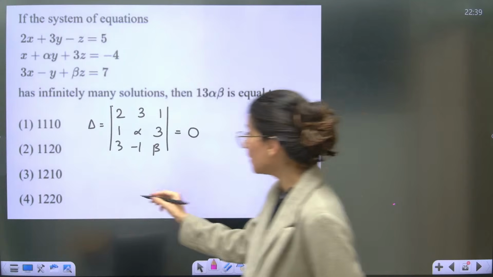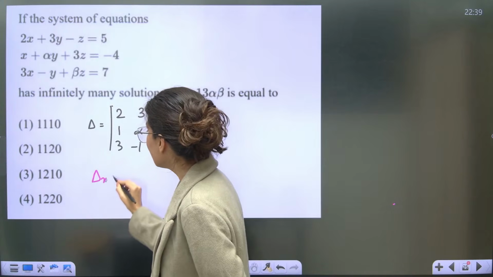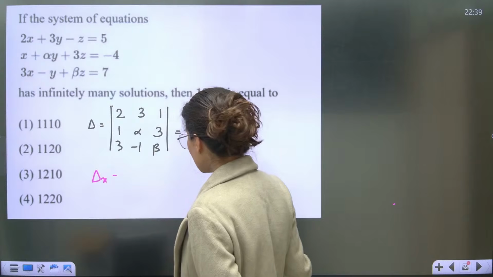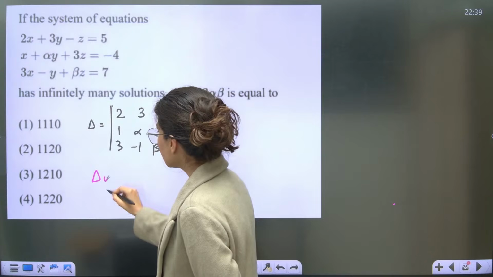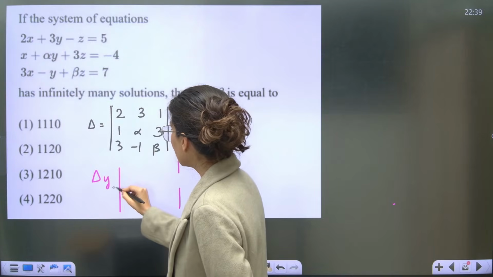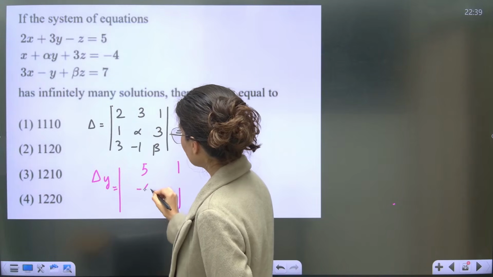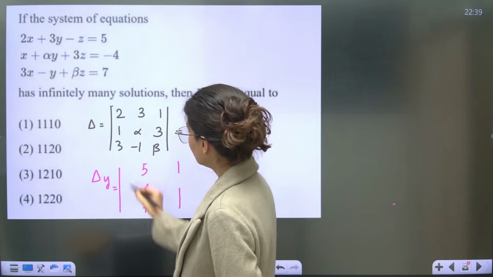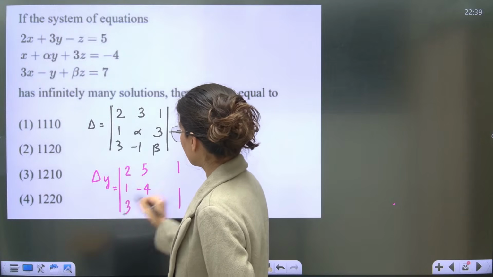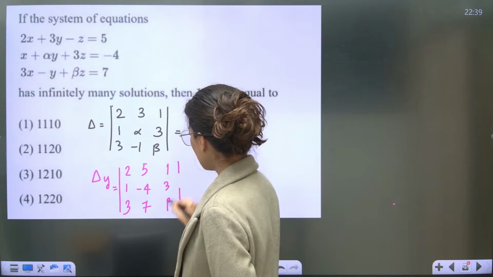So it's better, because infinite many solution says everything is 0. So it's better if I just pick del y. Because if I pick del y, then what will happen, understand. This middle row will get replaced by 5, minus 4 and 7. Rest everything will be same. So that at least I will get my beta from here.